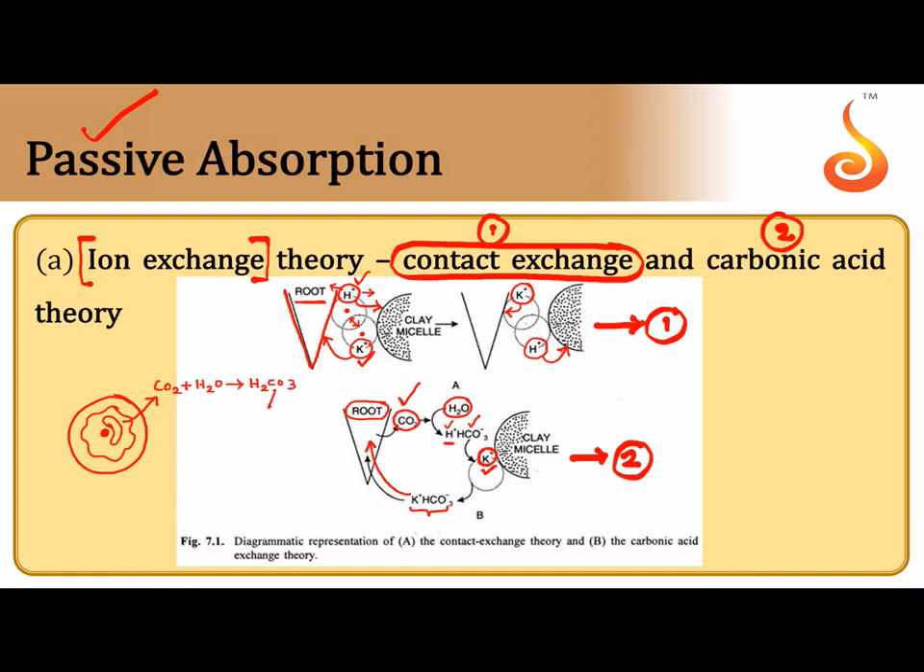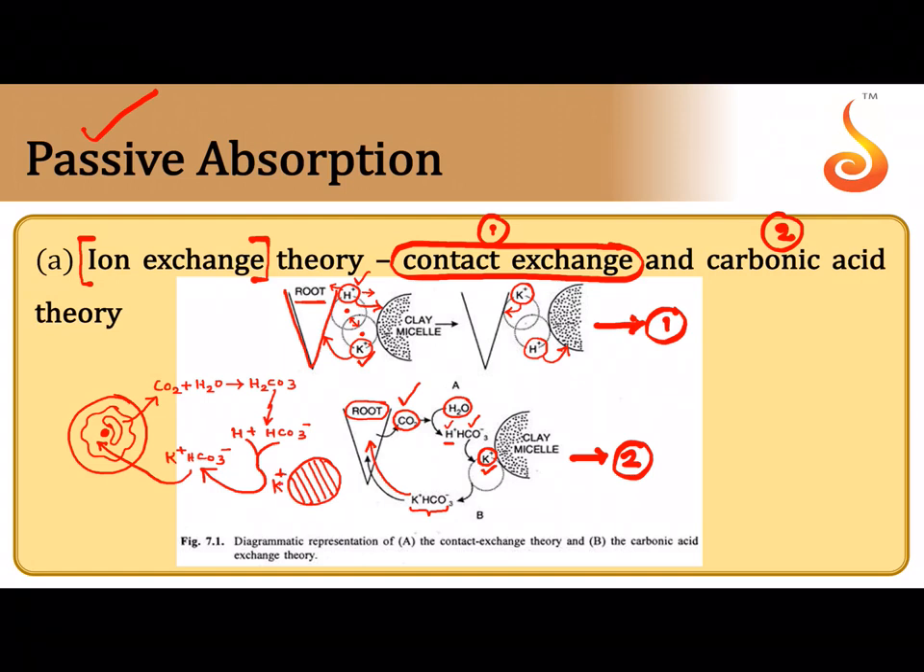The H2CO3 will now split into H+ and HCO3-, and on the surface of the clay particle there is a K+ ion adhered onto it, and this K+ is exchanged for the H+. So H+ HCO3- will take up this K+ and it becomes K+ HCO3-, and this potassium bicarbonate will now be entering into the cell. That's how potassium is getting delivered into the cell.